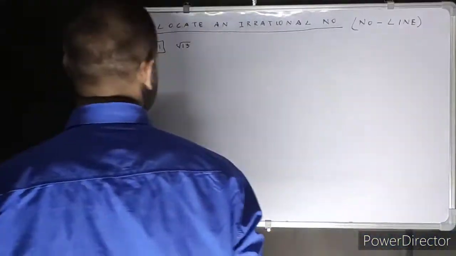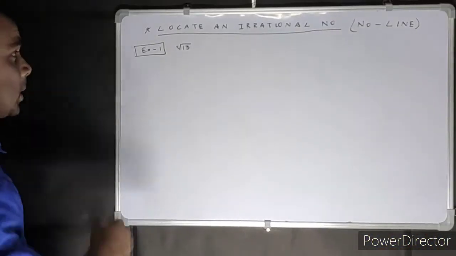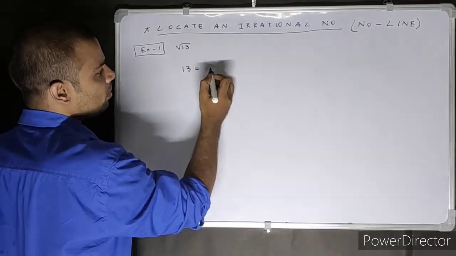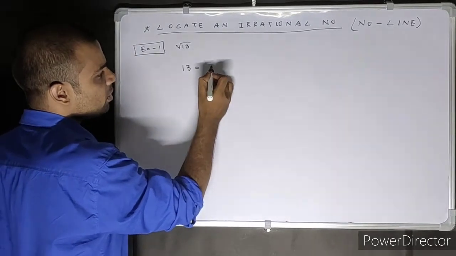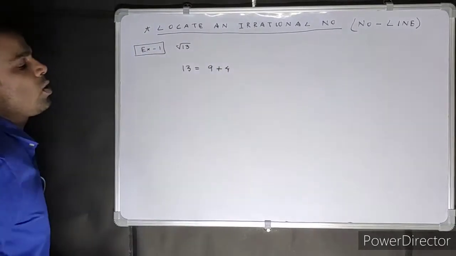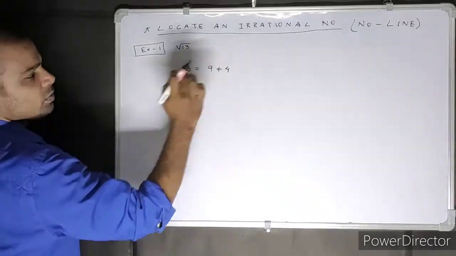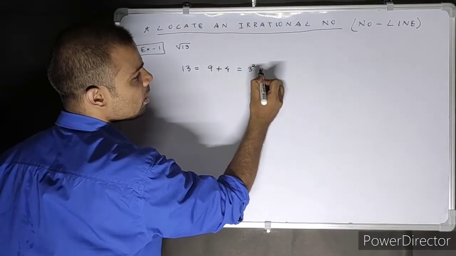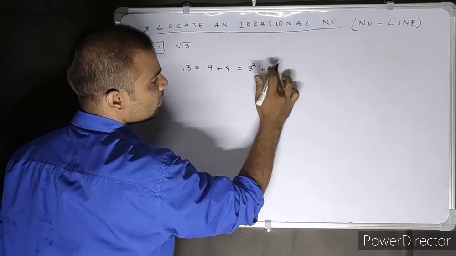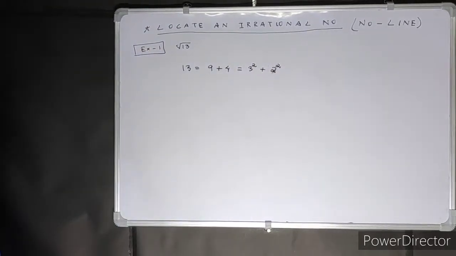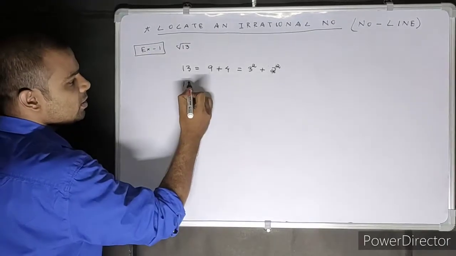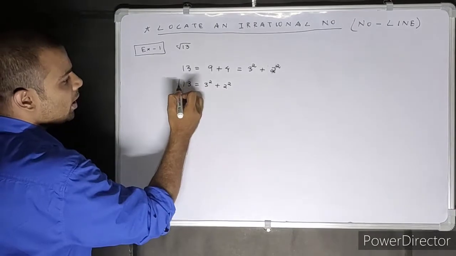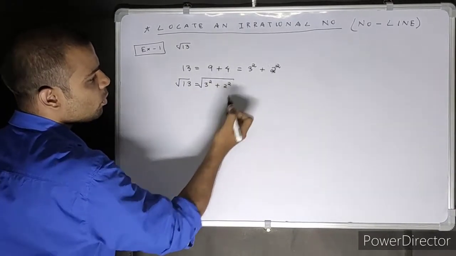Okay. Now just think that 30 can be written how? Square of two numbers. Let's say if I want to write 13, then I can write it as 9 plus 4. Isn't it? These two are both square numbers, so I write 3 square plus 2 square. So 13 is equal to 3 square plus 2 square. And I put a root over on both of them.